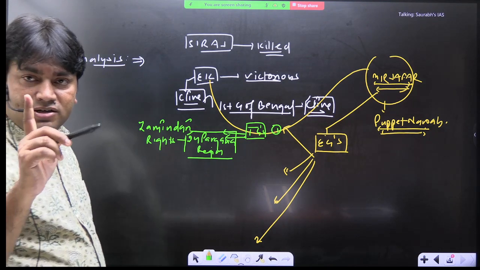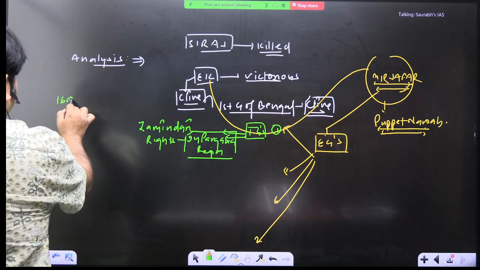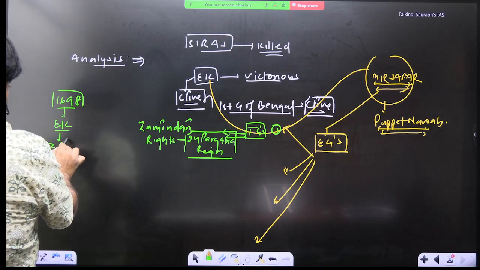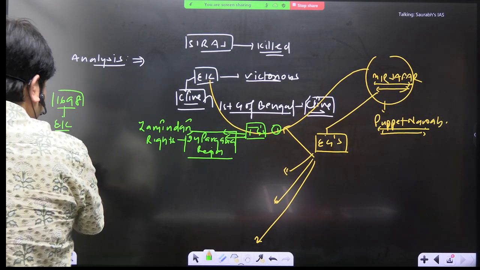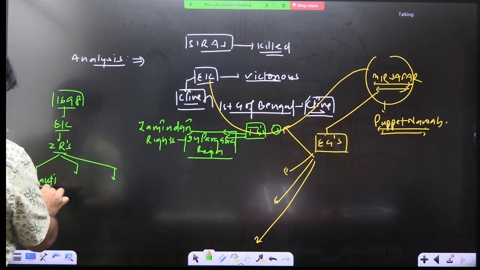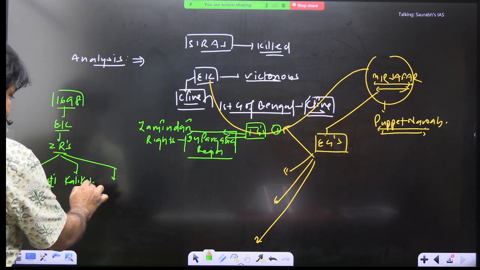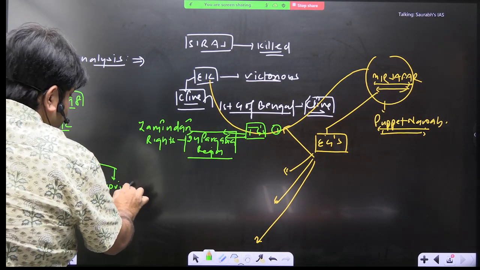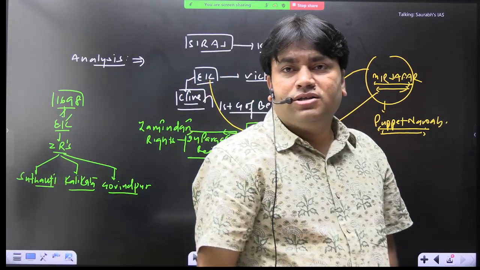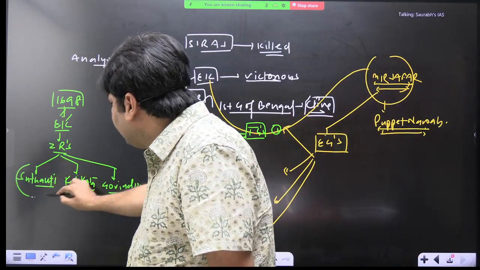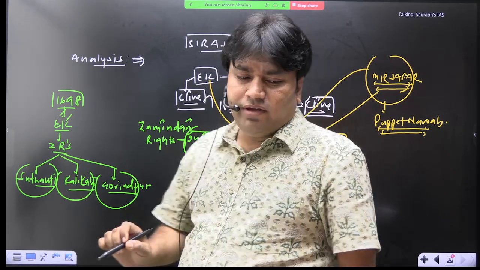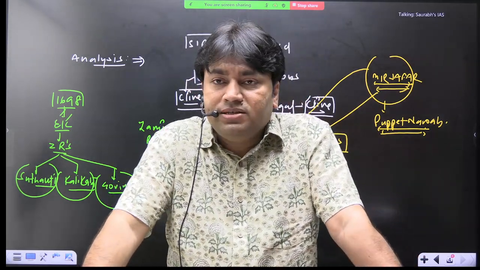And we all know this fact, which is also very important, that in 1698 EIC had already got the zamindari rights of 3 villages, that is Sutnauti, Kalikata and Govindpur. We are already familiar with this fact. Okay, this is an important fact. This can be asked in the exam also. So in 1698, EIC had already got the zamindari rights of Sutnauti, Kalikata and Govindpur. Now they have got the zamindari rights of the 24 Pargana region also. It is important or not?